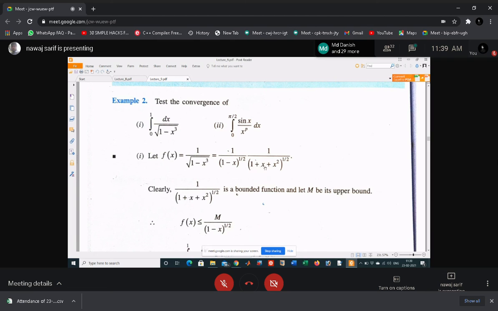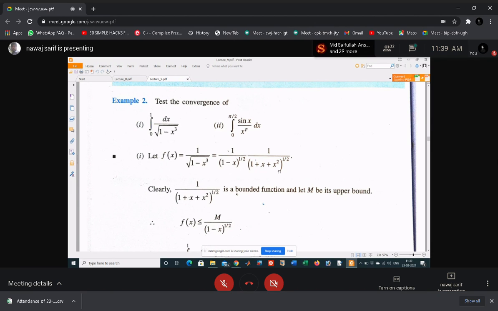In this case, if you put x equal to 0, this is 1, and if you put x equal to 1, this is root 3. That means this function is always bounded in this interval.